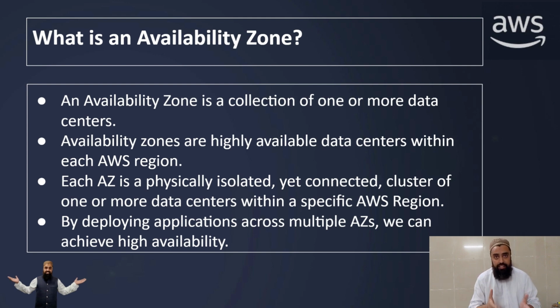Now, this is high availability. If any of the data centers in any availability zone faces a power outage or internet outage, at the end of the day, the customers won't face any downtime, because their applications and their data would be made available with the help of other data centers or availability zones that are up and running.